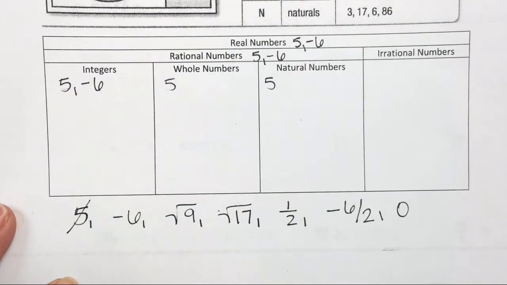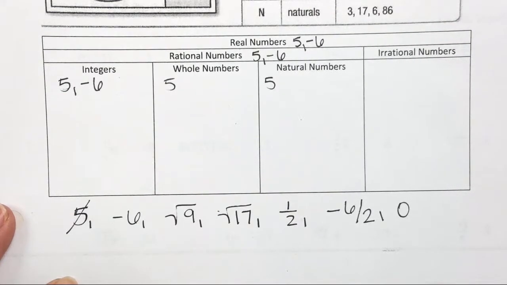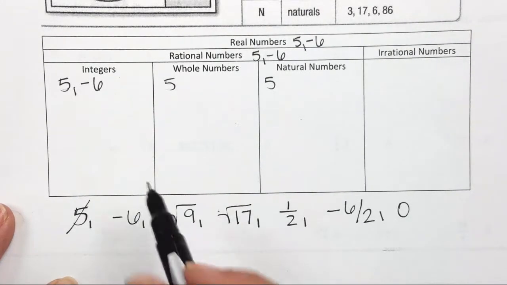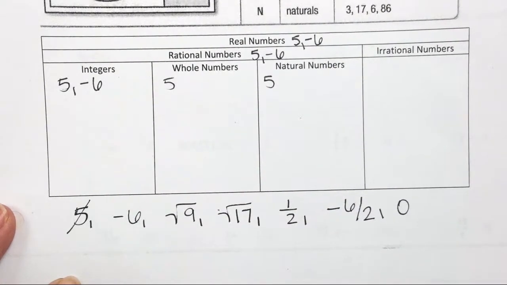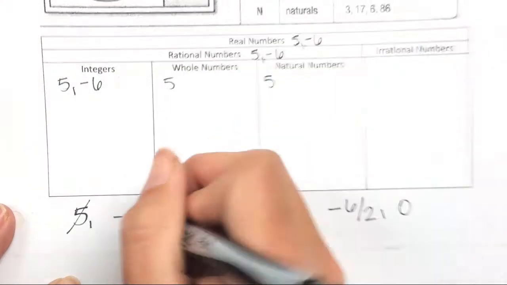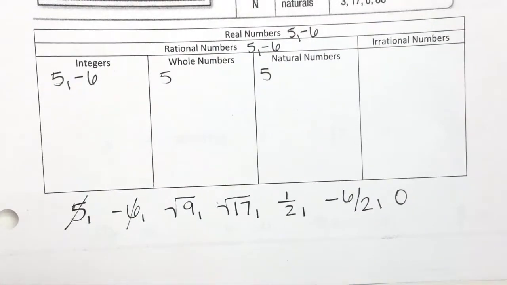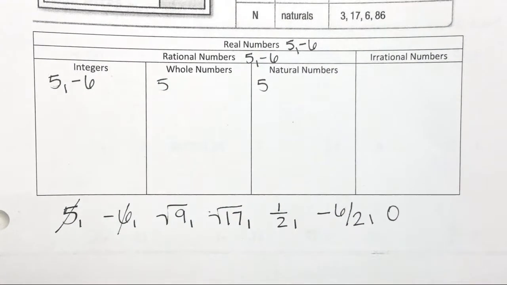What about, is it a whole number? You sure? Why? Because negative. Whole numbers start with what number? 0. 0 and go up. So it's not a whole number. Is it a natural number? No, because natural numbers start with what? 1 and go up. Can't be negative. So the -6 is only real, rational, and an integer.